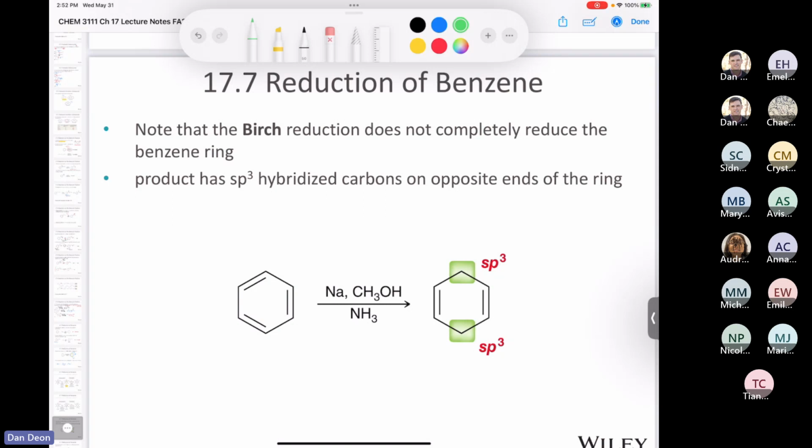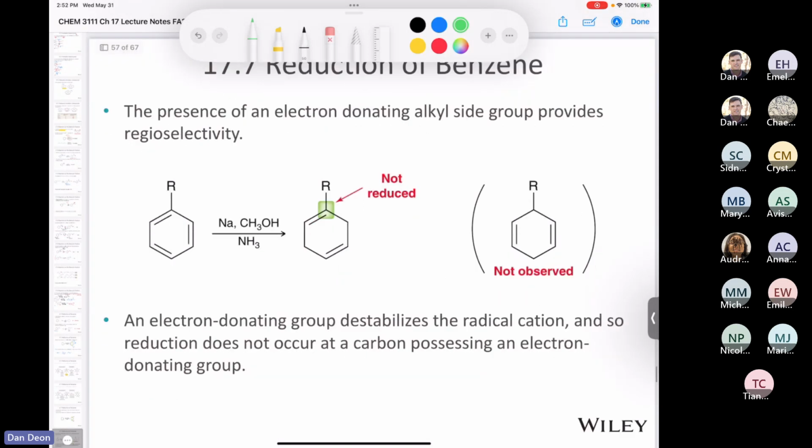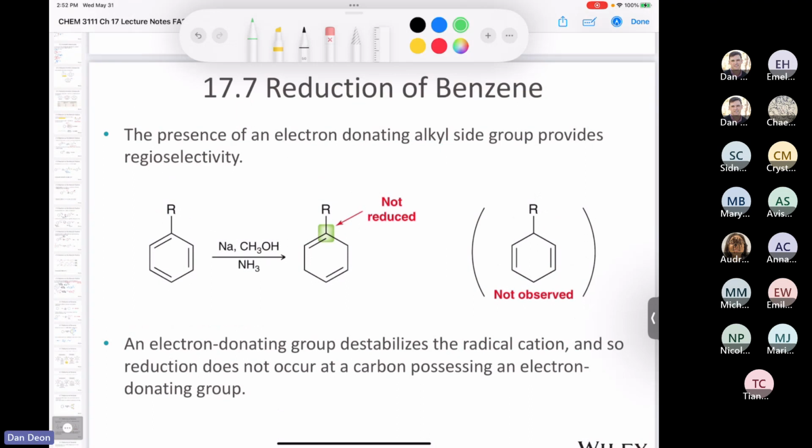All right, so I want you to keep that in your mind and think about, what if you had an R group, okay? Just the presence of a simple R group that is an electron donating group. Remember that alkyl groups are electron donating via hyperconjugation. If you don't remember that, that's covered in chemistry 3101.